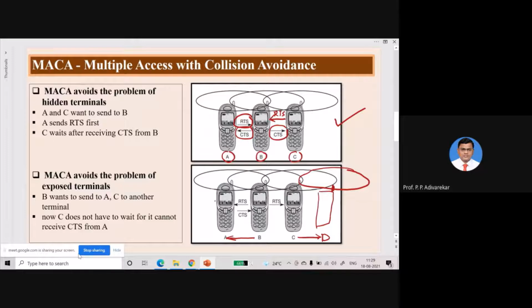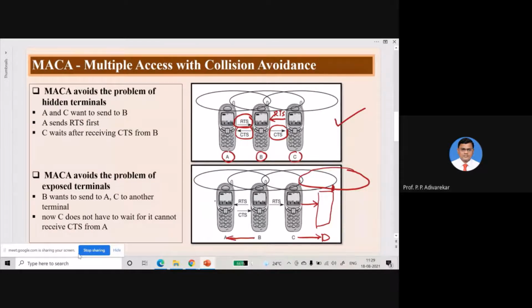Now when C has to transmit the data to D, it checks whether the D is free or not. It doesn't bother about B because B उसको पता है B उसके साथ communication नहीं कर रहा है, B is communicating with A. Okay, so it will check whether that D is free or not because communication between B and A is going on and D is free now. So C sends the RTS to D. Okay, C RTS D को send करेगा.